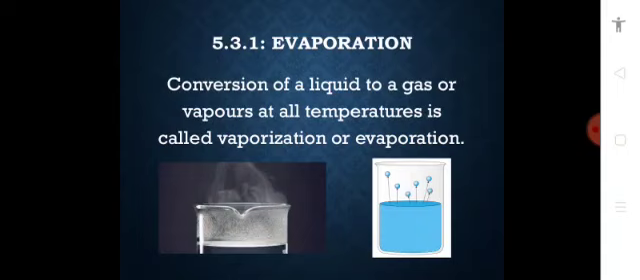So the first typical property of the liquid is evaporation. What is evaporation? Conversion of a liquid to a gas or vapors at all temperatures is called vaporization or evaporation. Simply we can say that when liquid converts into gaseous form or vapor form, that is called evaporation or vaporization. Evaporation can occur at any temperature, but if we increase the temperature, the rate of the evaporation also increases.